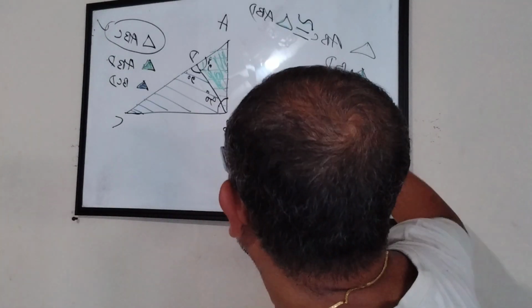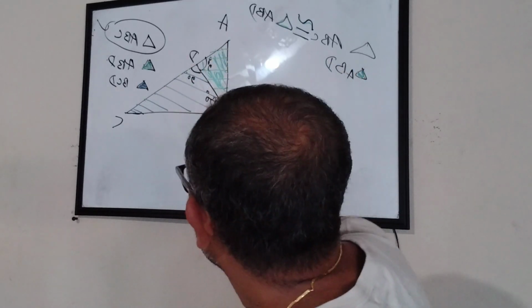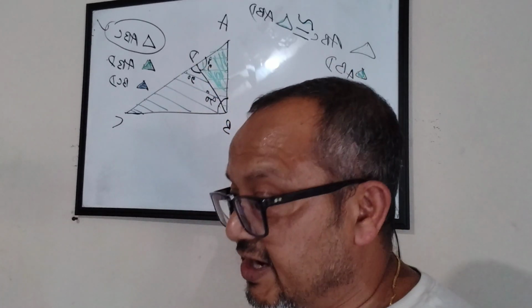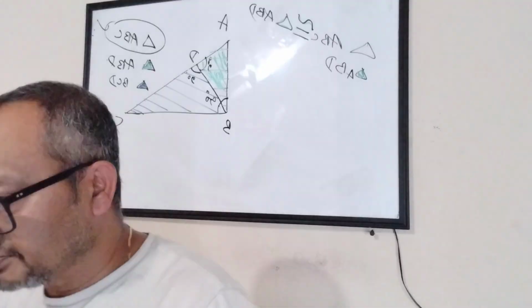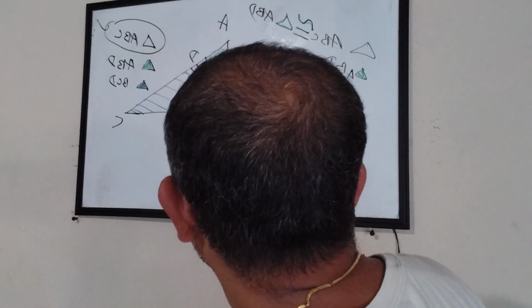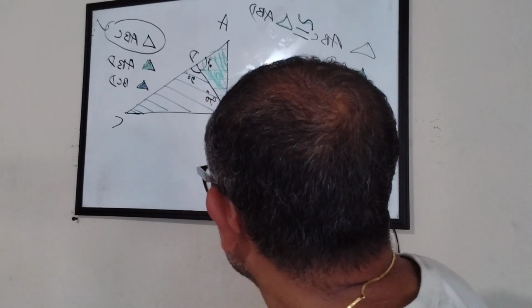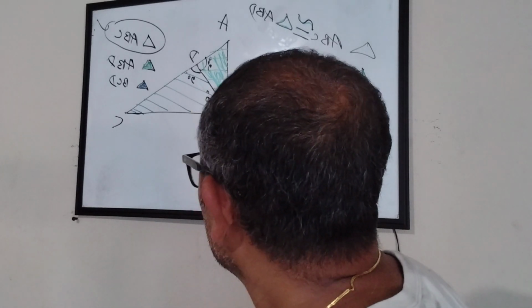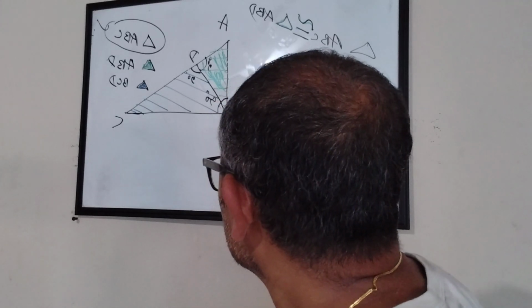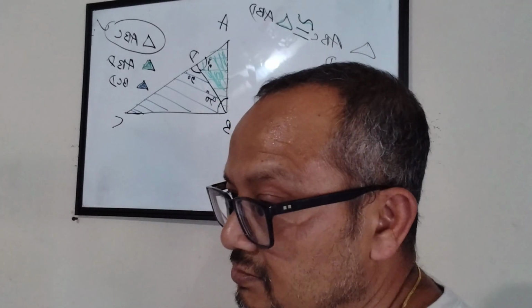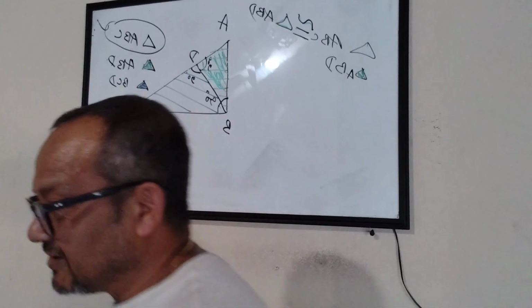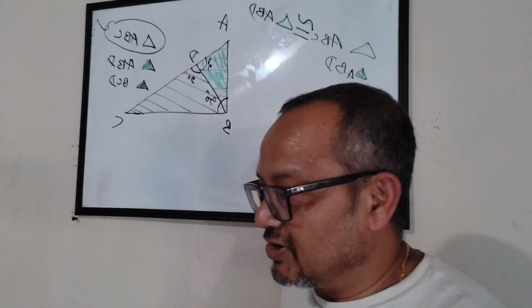I'm saying triangle ABC, the parent triangle, and the baby triangle ABD, which is in green, they are similar. Tell me why. Because ABD is a part of ABC, like 1/3, like 1 in 3. Because 1/3 is in 3 by 3. Not convincing. It's a smaller part of it. No, it's not convincing.